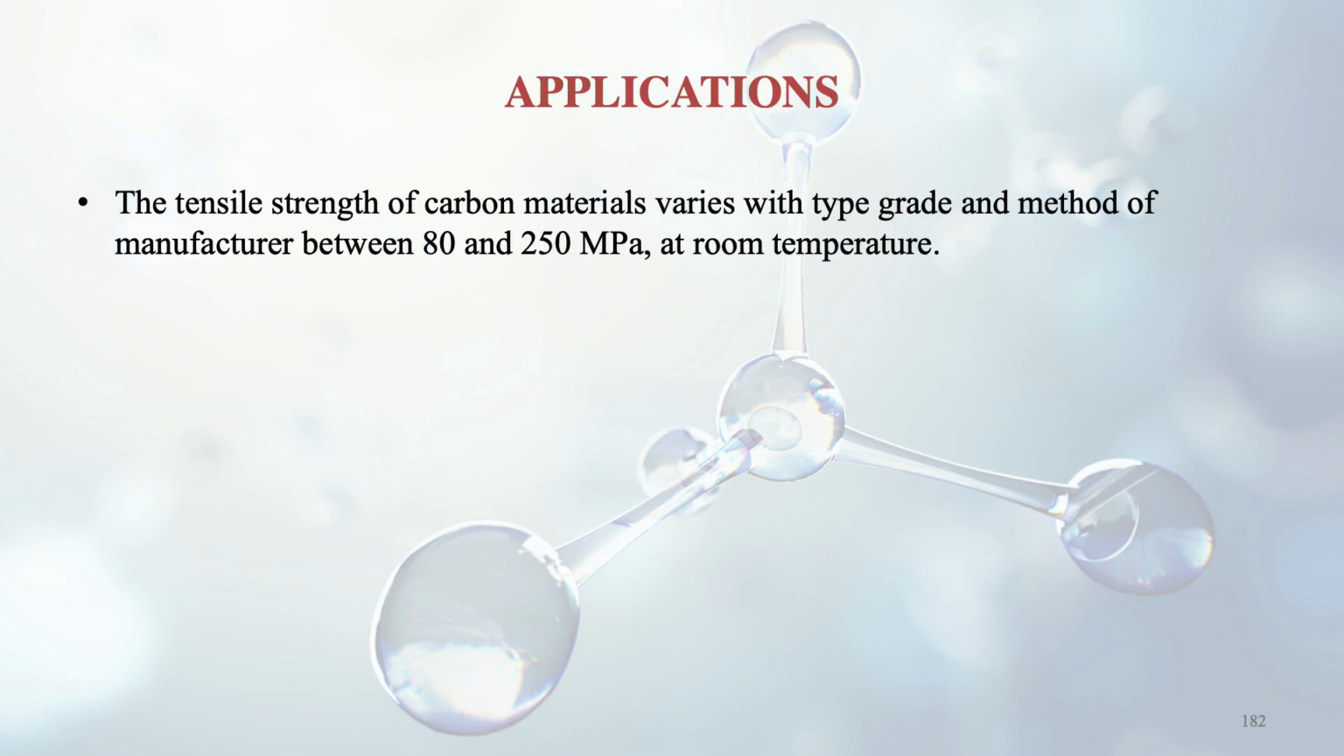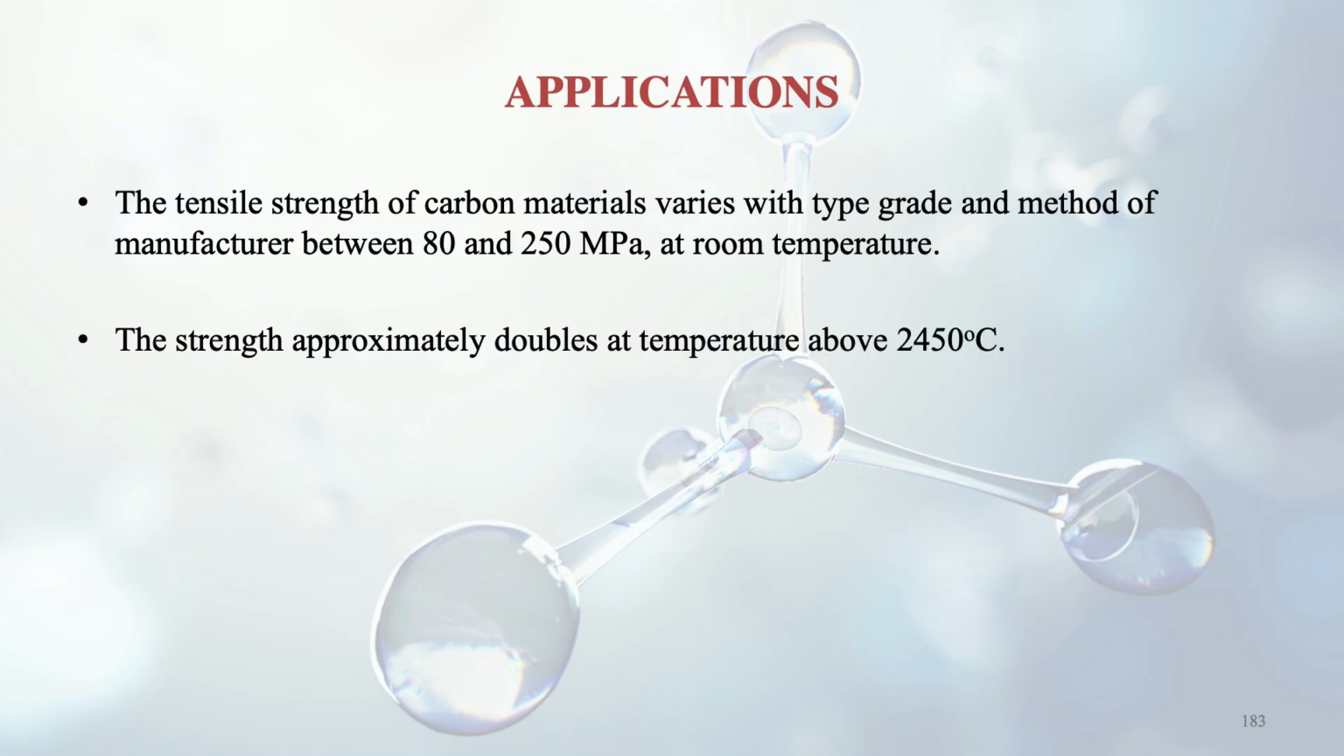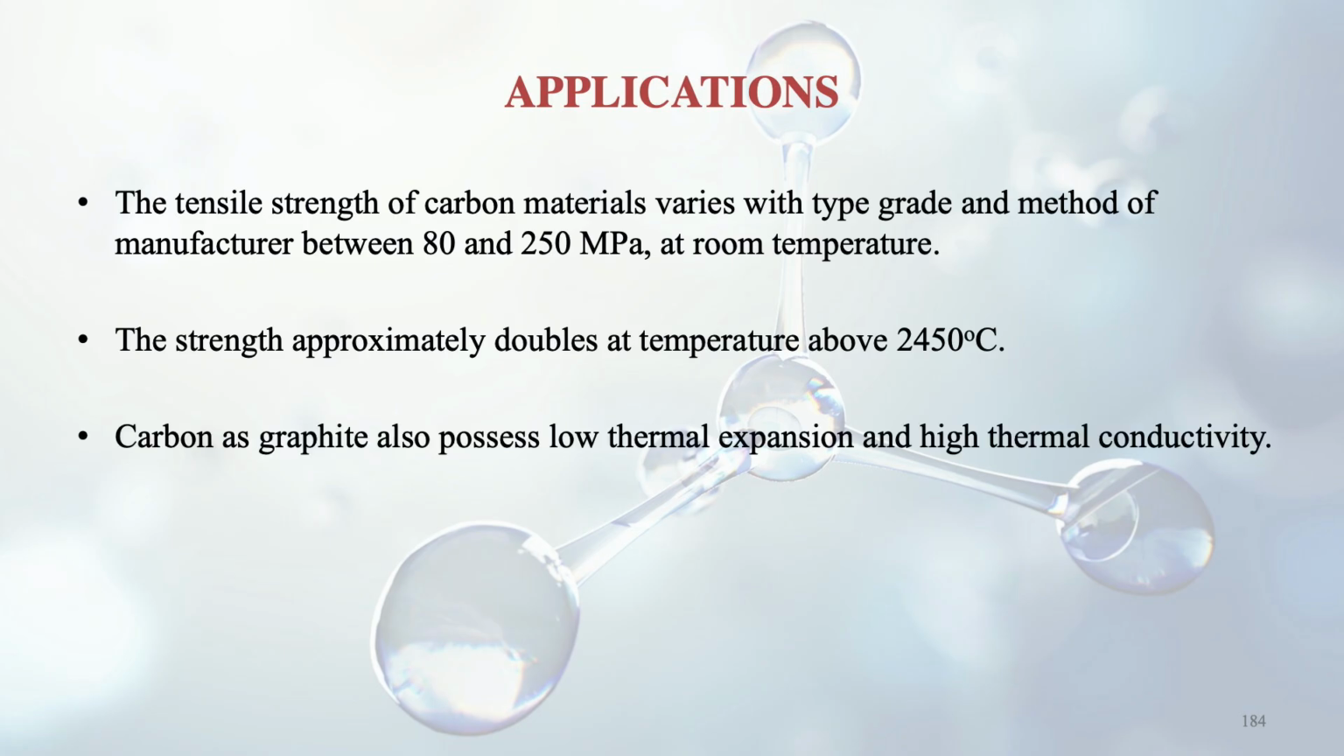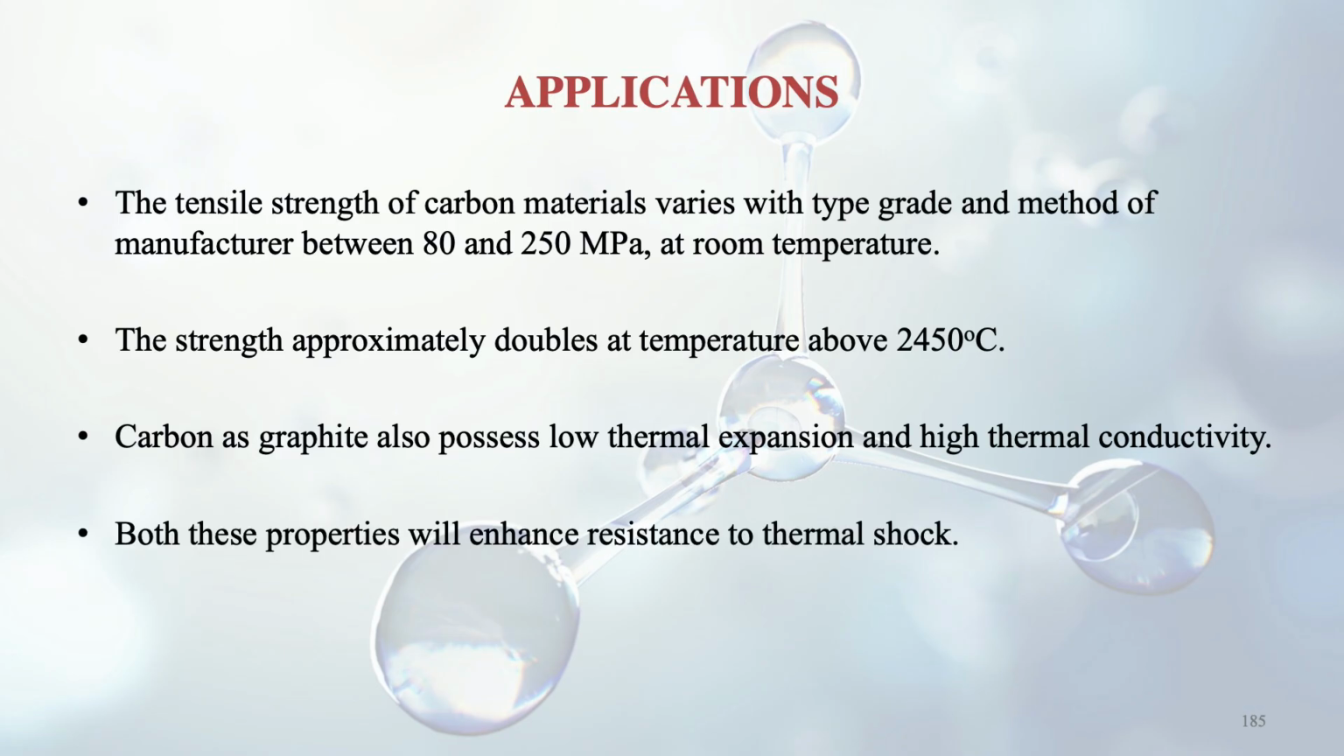The tensile strength of carbon materials varies with type, grade and method of manufacture, and the tensile strength is between 80 to 250 megapascal at room temperature. The strength approximately doubles at a temperature of about 2450 degrees centigrade. And carbon as graphite also possesses low thermal expansion and high thermal conductivity. Both these properties enhance resistance to thermal shock.